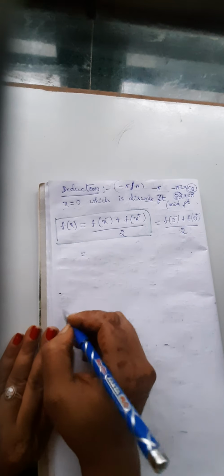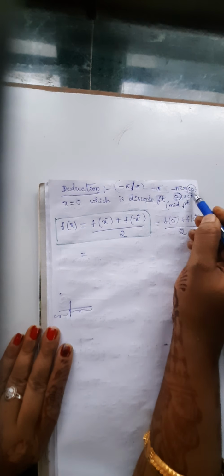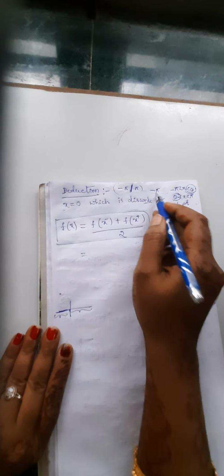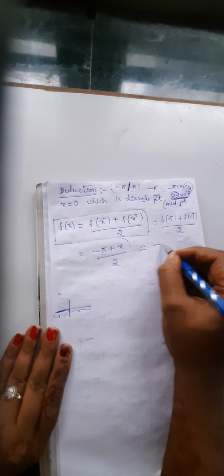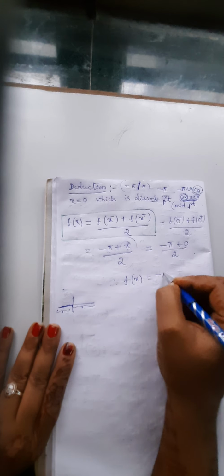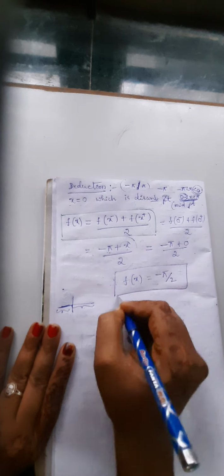Here what is f of x minus? On the x axis this is the positive side and this is the negative side. X minus means negative side. In the negative side, from 0 to the negative side, we are having the function minus pi. In the positive side, 0 to pi, we are having the function x. Here we have to substitute x as 0. Here x is not there, minus pi only, f of 0 plus, this function is x, but the x value is 0, divided by 2. Therefore we can write f of x is minus pi divided by 2.